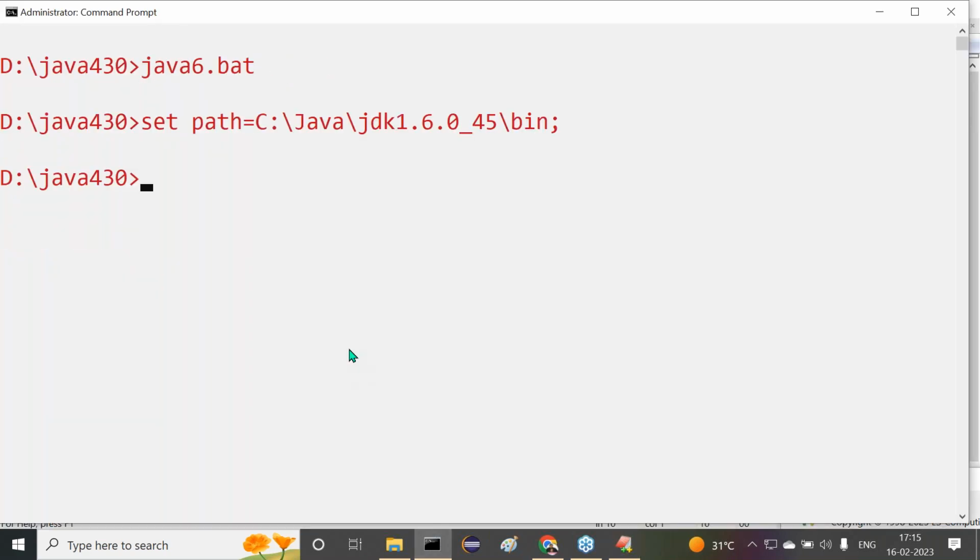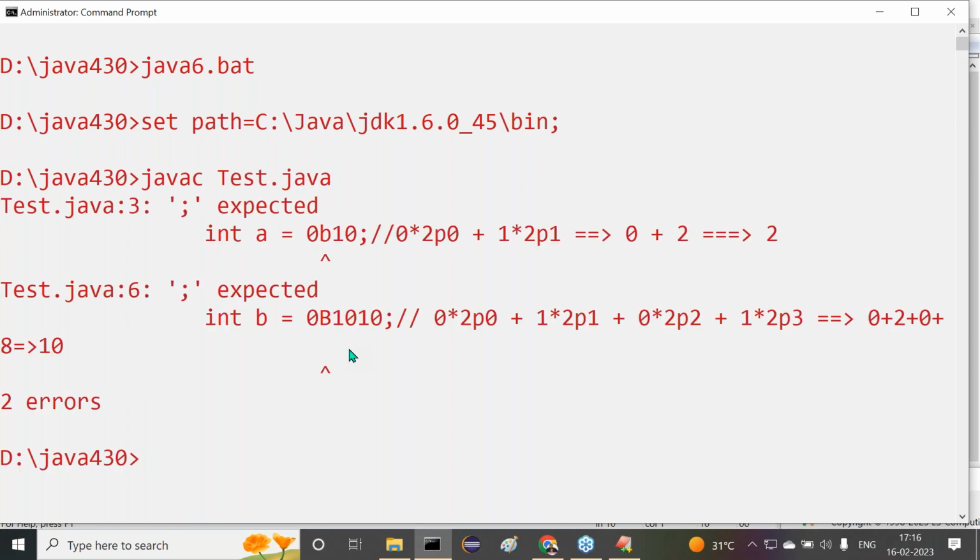Which version of Java am I using now? Java 6 version. javac Tester.java. Are we getting a compilation error or not? Where exactly are we getting the compilation error? At 0 small b, 0 capital B. We are getting a compilation error.